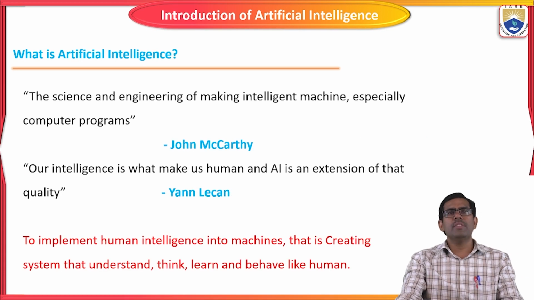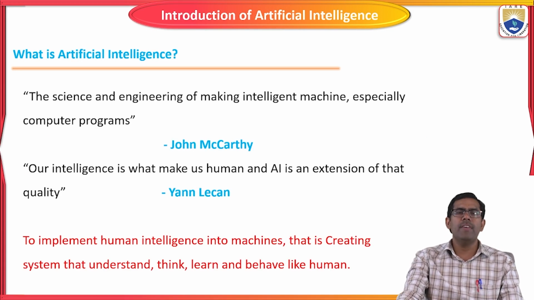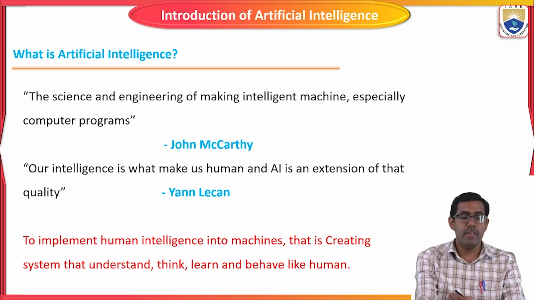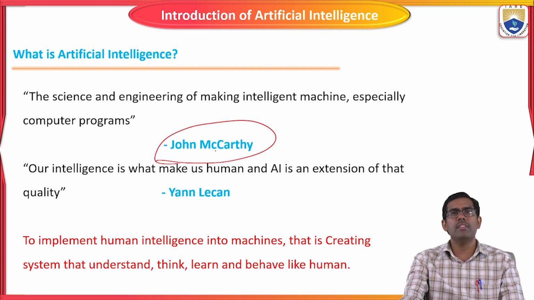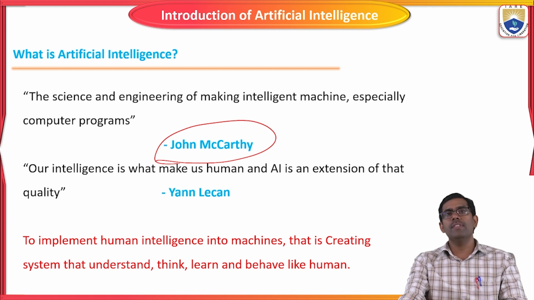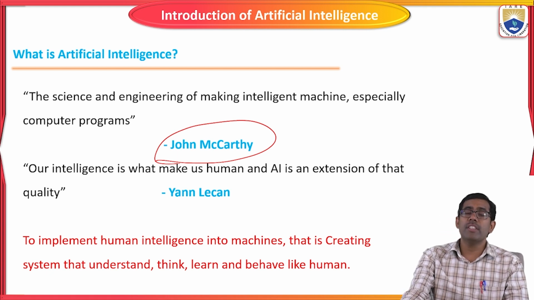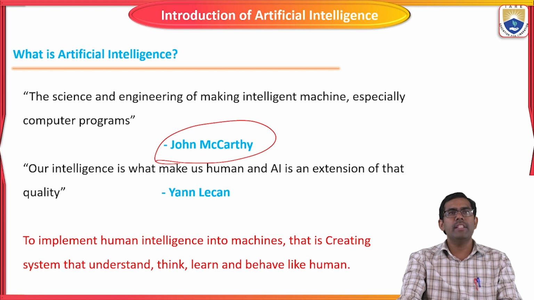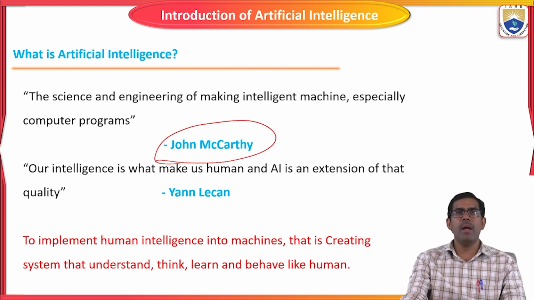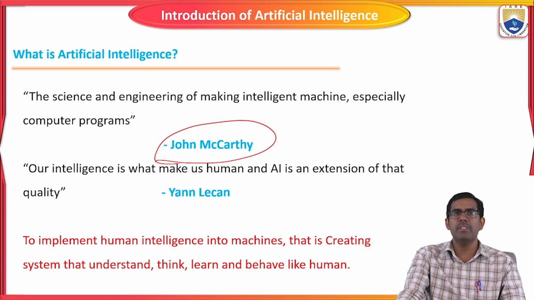The next one is that different authors have given different definitions for artificial intelligence. The first one is John McCarthy, the father of artificial intelligence, the owner of the first artificial intelligence concepts. He defined it as the science and engineering of making intelligent machines, especially computer programs. It should not just do what instructions we give; it should be like making some intelligence. That's the definition by John McCarthy.